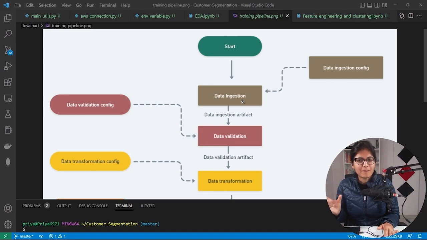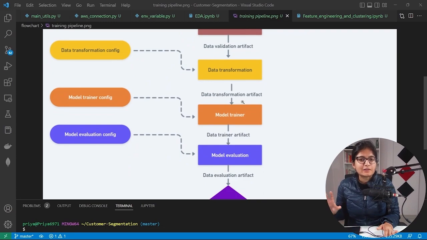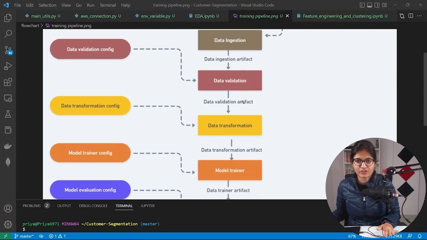In the upcoming videos, you will see the implementation, where I'll explain each and every portion of the files I have talked about here, so that you get a clear-cut idea of what we are doing in each and every phase.